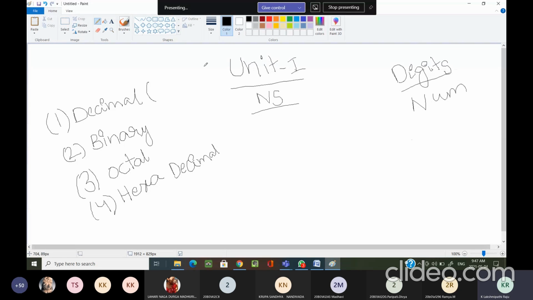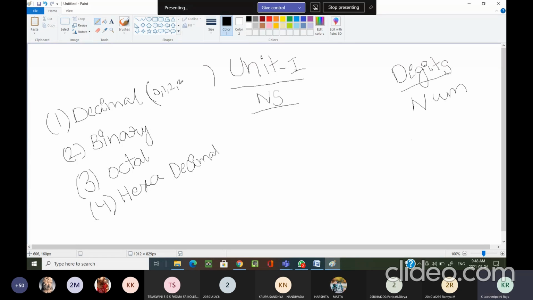In the decimal number system, what are the different symbols we are having? How many different symbols are there, and what are they? 10, sir. 0 to 9. That means all these digits, I am calling each one a symbol, a different symbol.